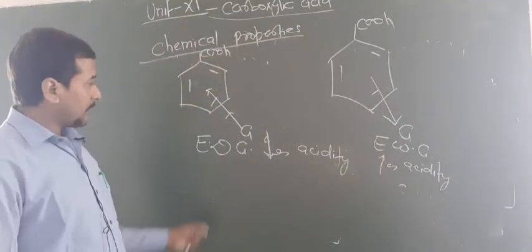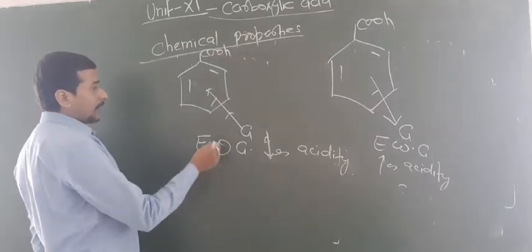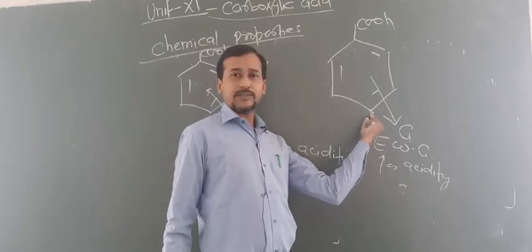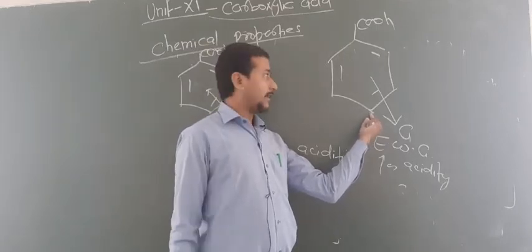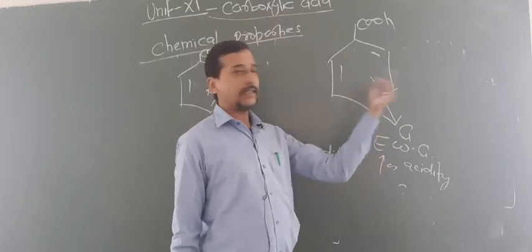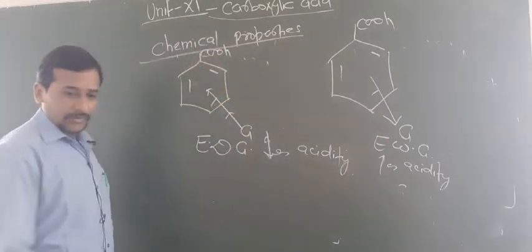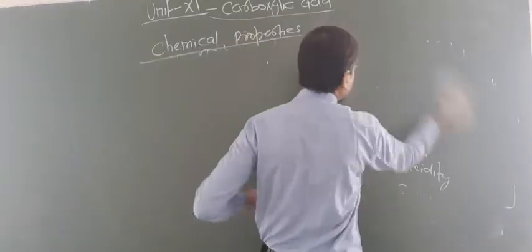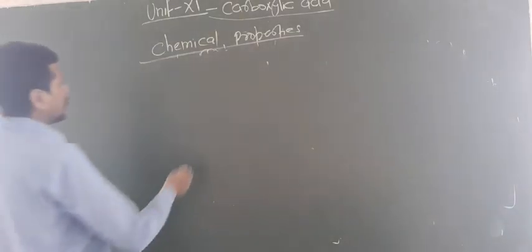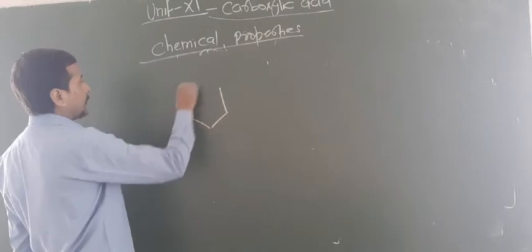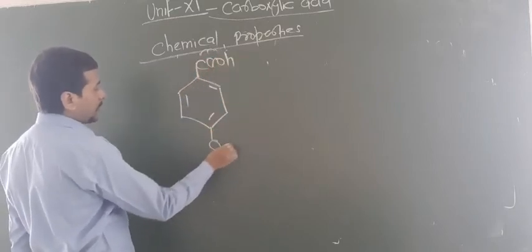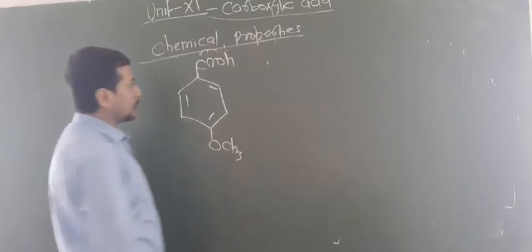Now dear students, let us focus here. In these conditions, an electron withdrawing group present at the para position makes the acid more acidic than an electron withdrawing group present at the meta position. So now let us focus on some questions to explain this. How can you find the acidic property? We have taken one example. Look here. The group attached at the para position has more effect than at the ortho position.